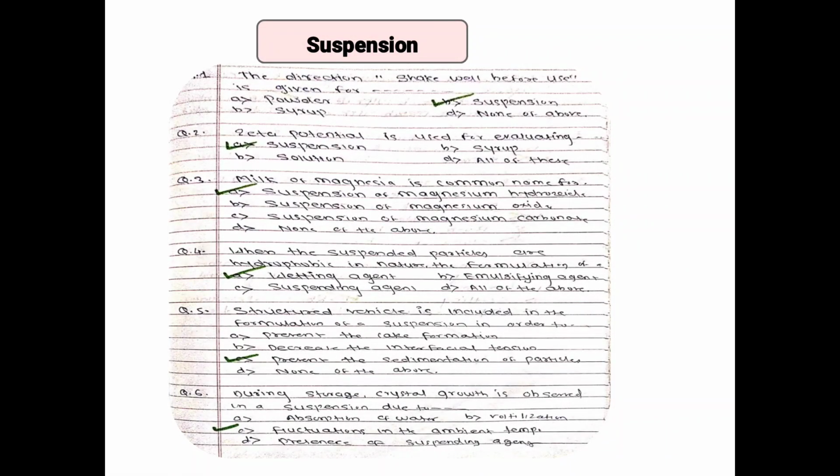Suspension. Suspension is a biphasic liquid dosage form in which solid is dispersed in a liquid medium. The question asks, the direction shake well before use is given for powder, suspension, syrup, none of the above. So the answer is suspension.